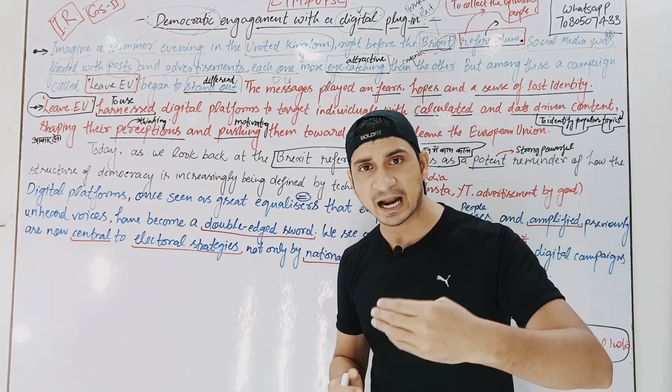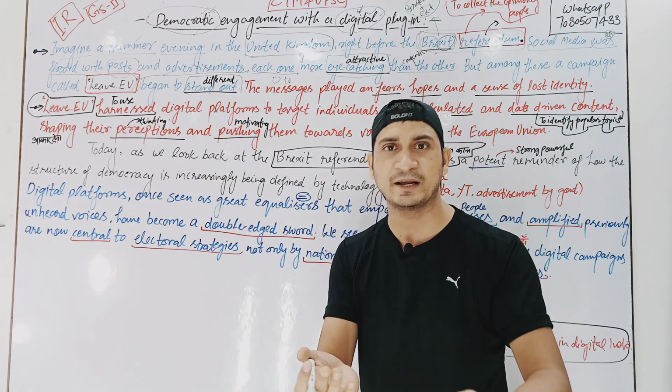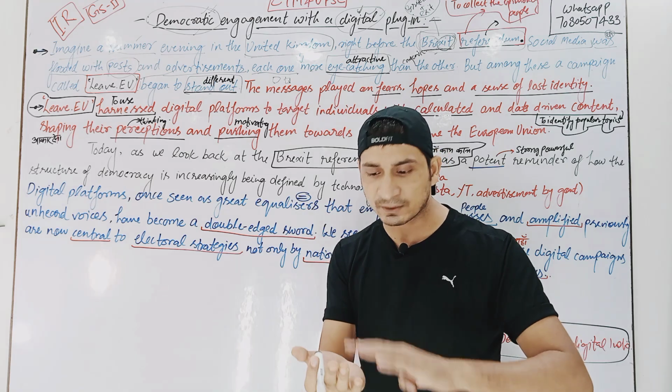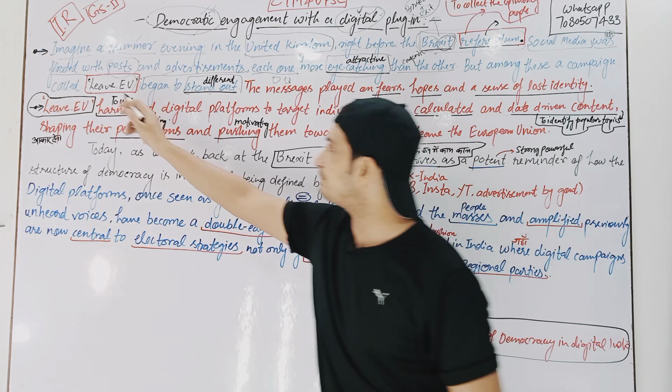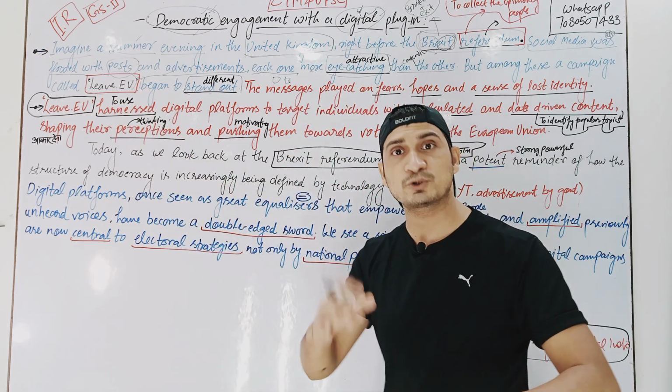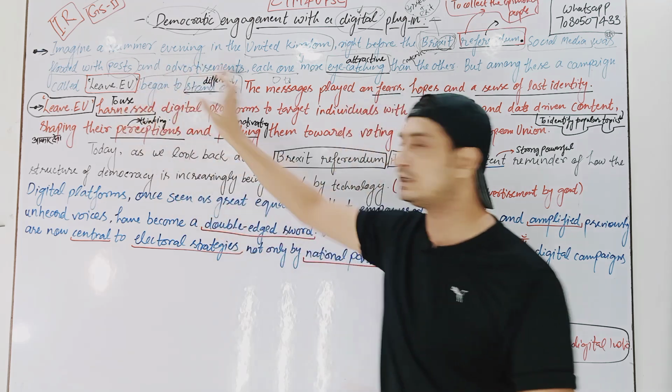European Union. So for that, what they did was post a lot of advertisements on social media platforms. So all the British people started watching that. Okay, then out of all the advertisements, Leave EU was the one advertisement which was looking different. So everybody started looking at that. What is this, right? So up till here, this is the story.